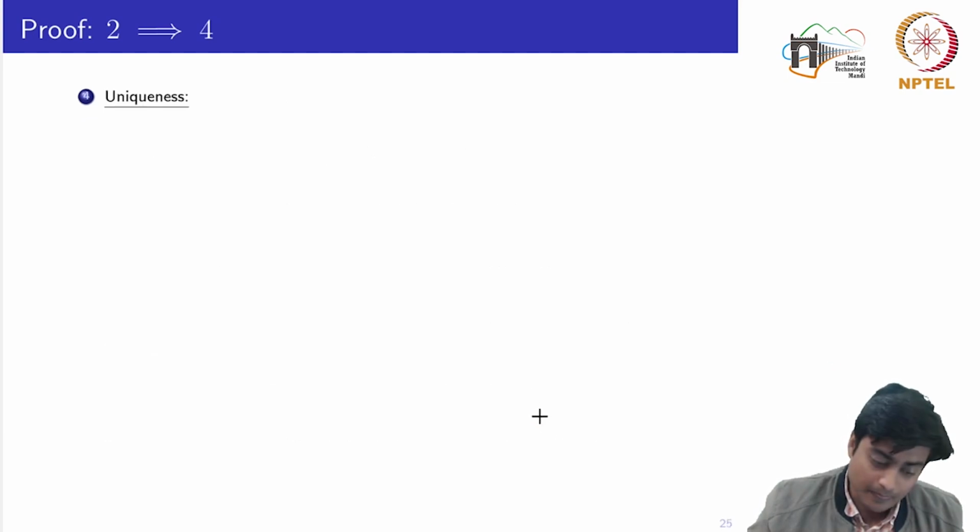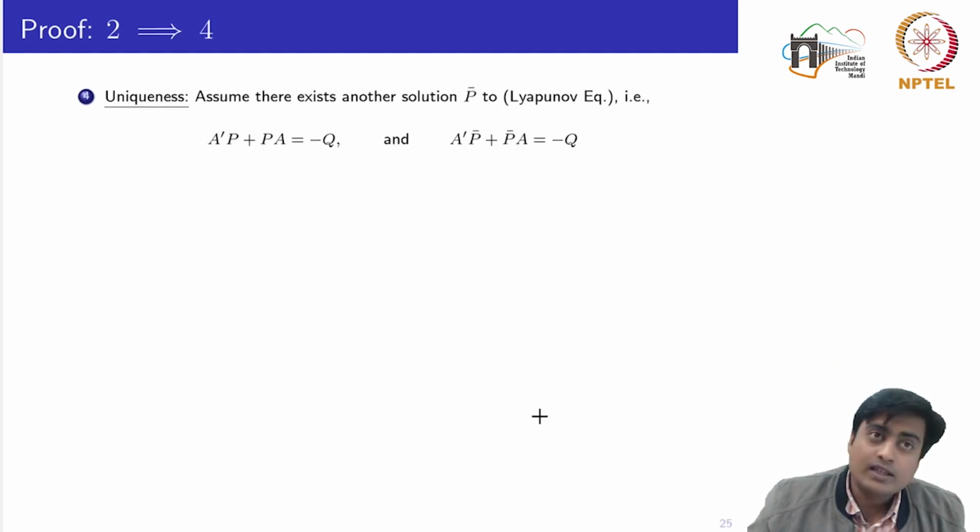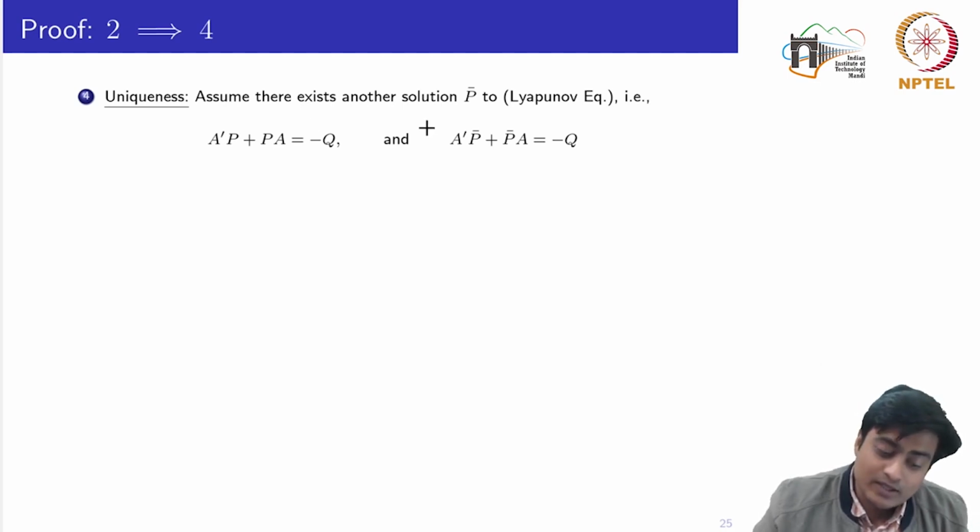Okay. Now the fourth one is the uniqueness property, which means that there exists only that P and does not exist any other P. So let's assume that there exists another solution given by P bar which also satisfies the Lyapunov equation, and this P bar is different than the P defined in equation 2.